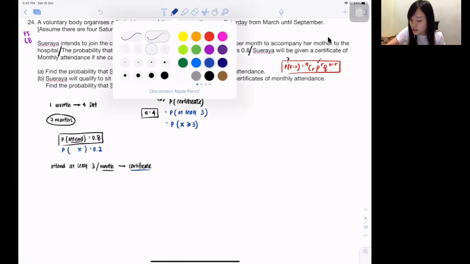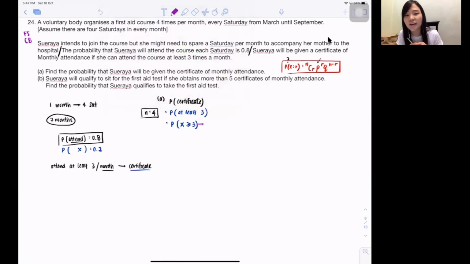So whenever they say bigger and equals to 3, I already said the formula is only for equal. If you want to do bigger or smaller, you're going to list out one by one. So bigger and equals to 3 includes what number? 3, because there's an equal. More than 3 has 4. Don't tell me 5, 6, 7, 8, because there are only 4 Saturdays for you to attend. How can you attend 5 times, 6 times? So list out one by one: you do 3, and you do 4. So it's either you attend 3 times or 4 times, plus.